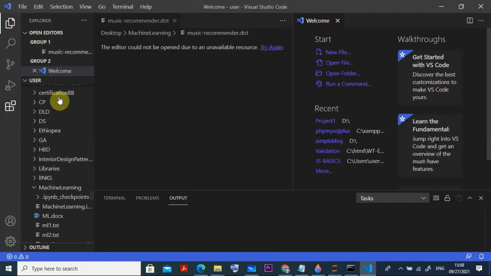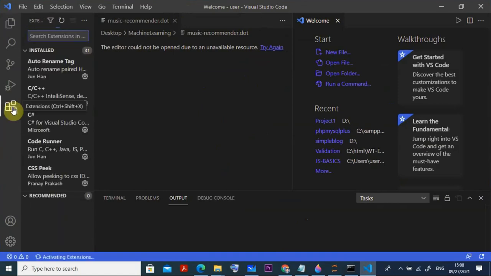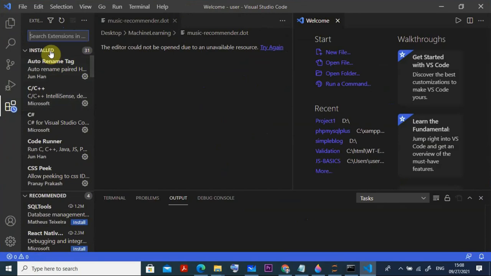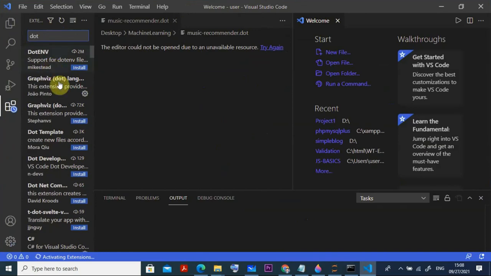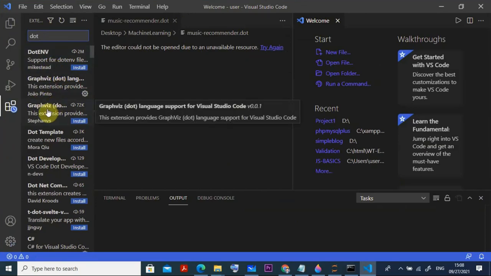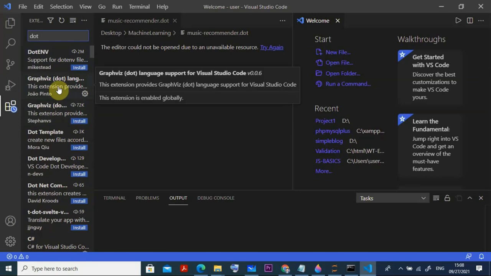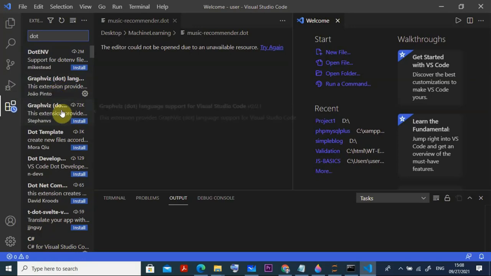There, you have to go to your extensions. In this extensions, you can see Graphviz, and there are two of them. This one is 0.0.6, you can see it here on the right hand side, Graphviz dot language support for Visual Studio Code v0.0.6, and this one is 0.0.1.